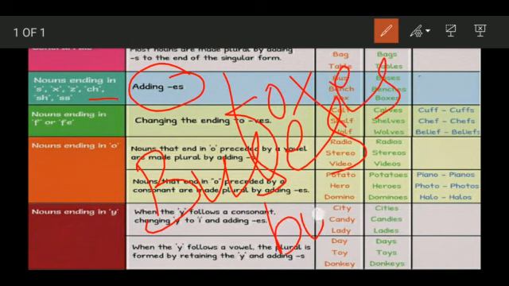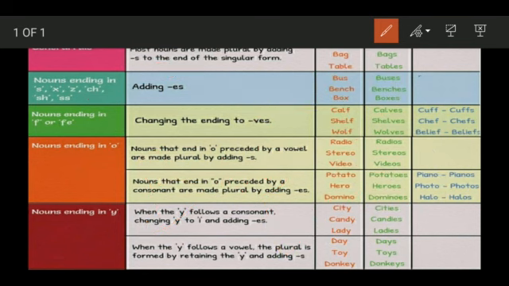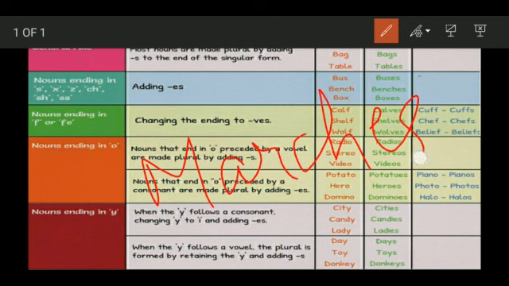Box, it is ending with X, how do we make it plural? Add ES: boxes. If it is ending with CH, march, what do we do? We add ES to it: marches. Bench, how do we make it plural? ES: benches.